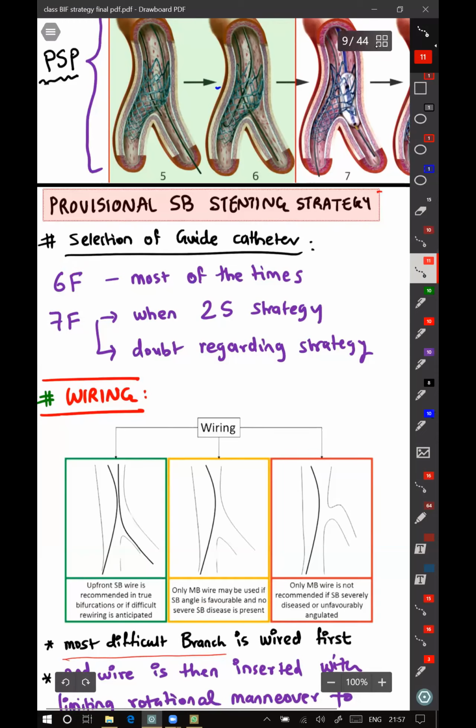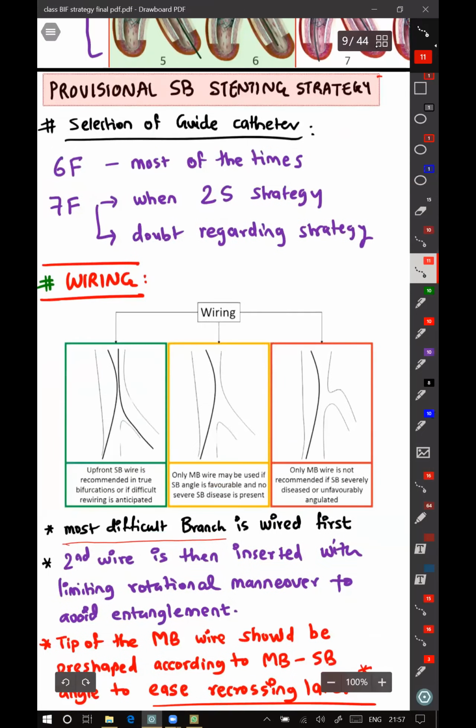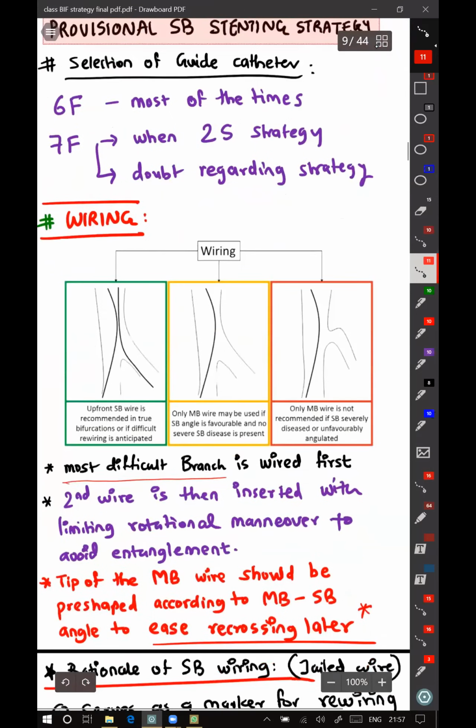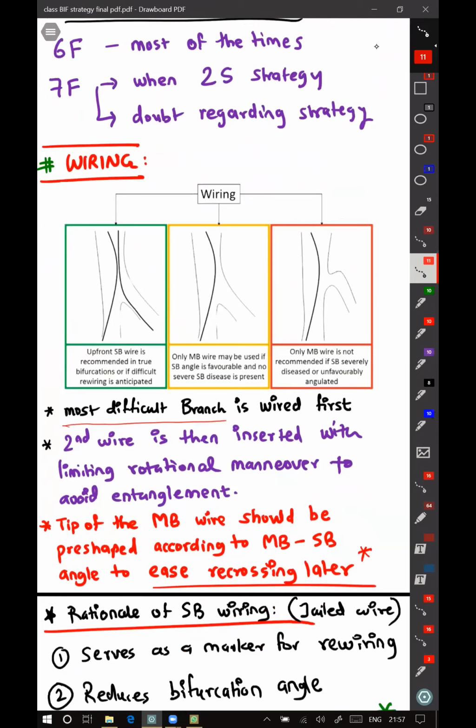And 7F is used when you are directly using a 2-stent strategy, or there is a doubt regarding the strategy, or you are going to decide regarding the final strategy based on your pre-dilatation of the lesion. So coming to the first step, that is wiring of the bifurcation.